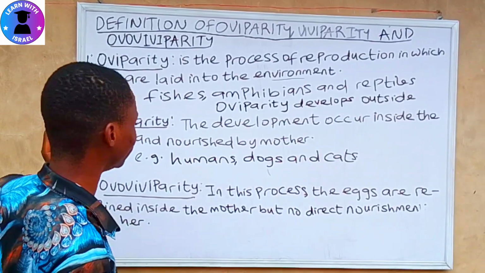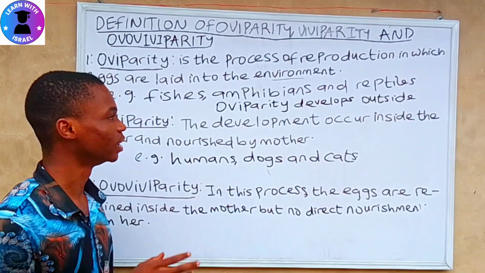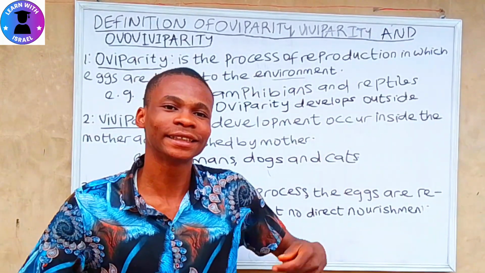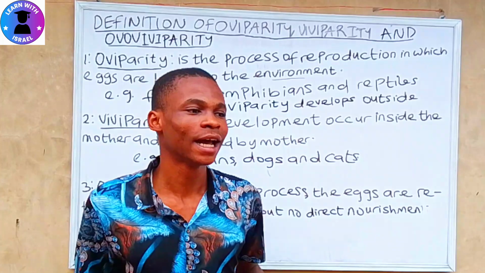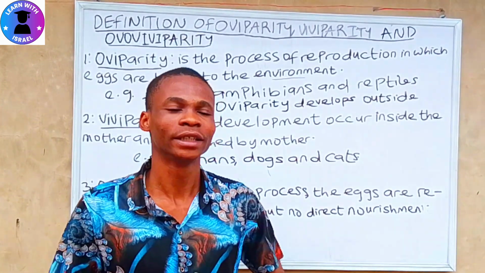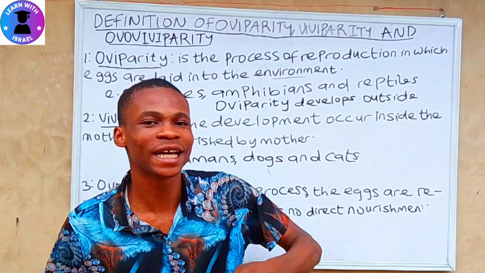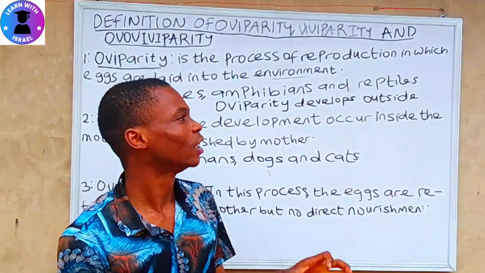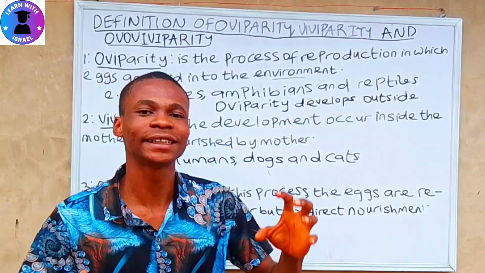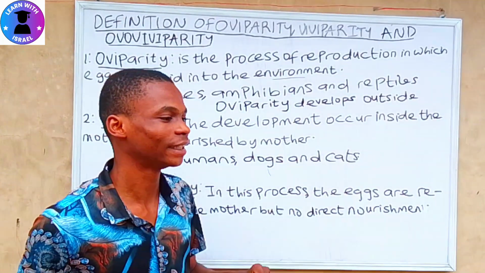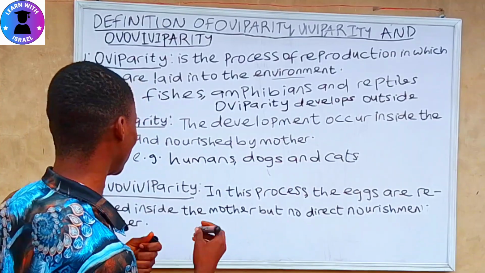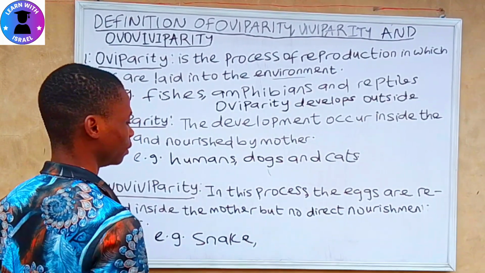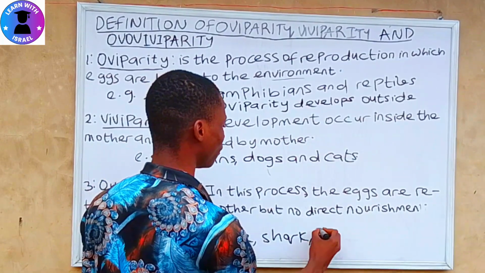The third and last one is ovoviviparity. Ovoviviparous animals develop the egg internally, hatch the egg internally, and give birth to their young ones once the egg is hatched inside them. For oviparity, the egg is hatched outside, while for ovoviviparity, the egg is hatched inside. Examples of ovoviviparous animals include snake, shark, and boa.